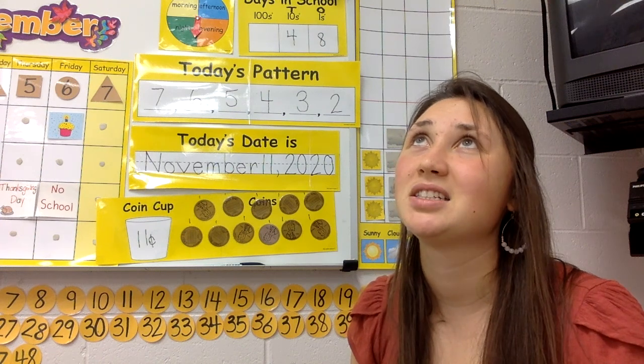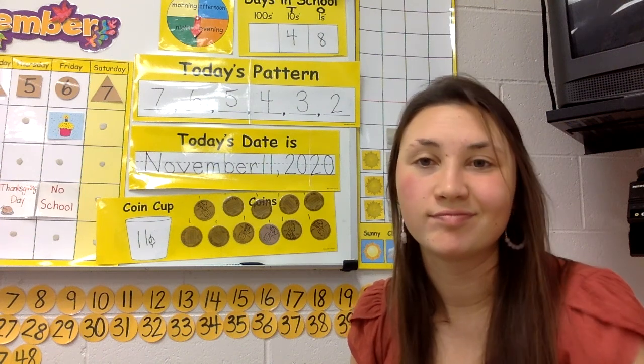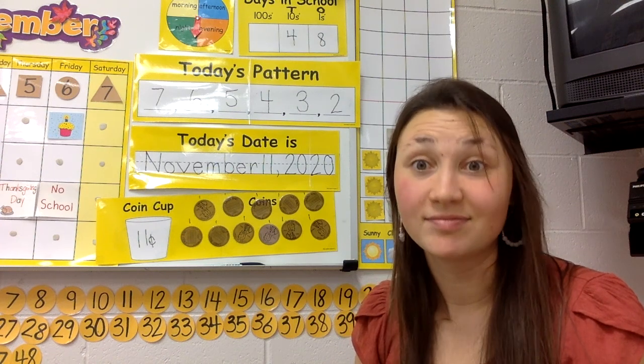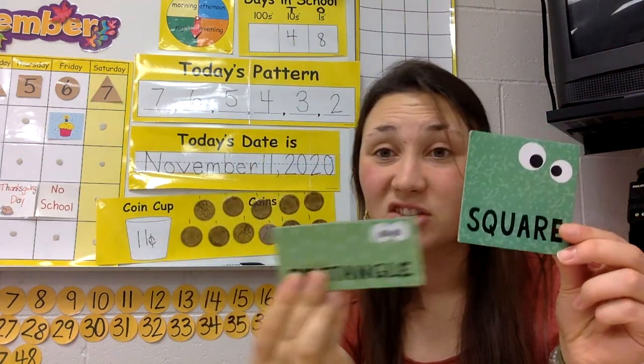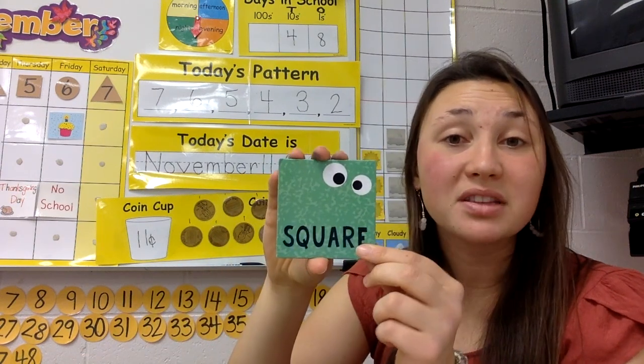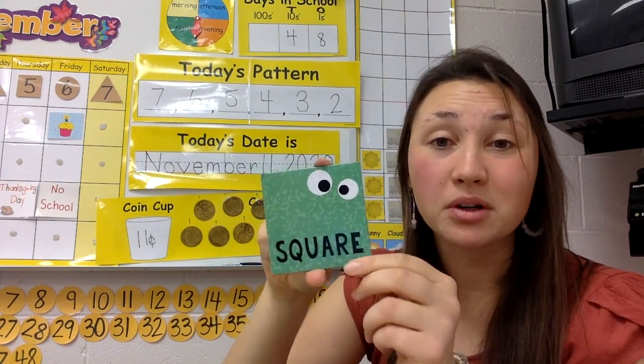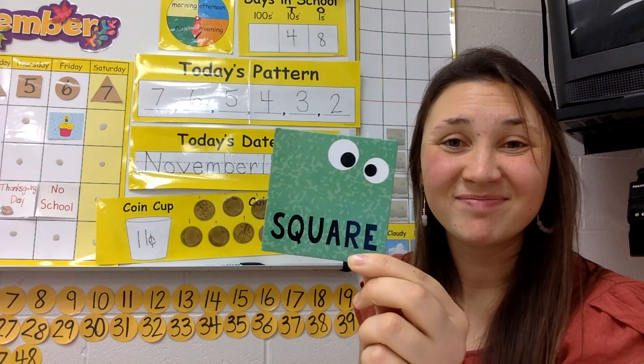How many sides does a square have? That has 4 sides too. Yeah, a square has 4 sides, just like the rectangle. But for a square, they're all equal. See how they're all the same? You knew that, right? All right.